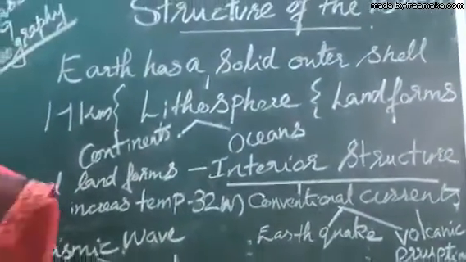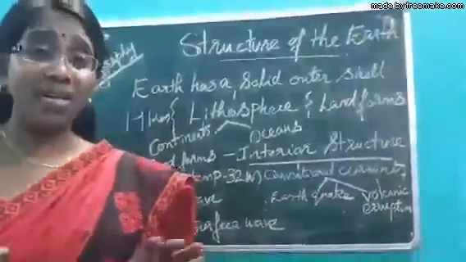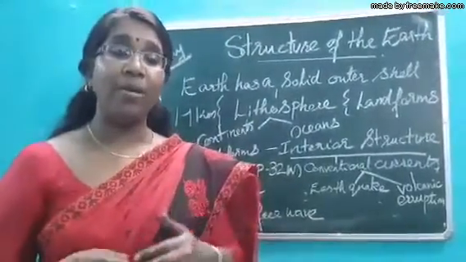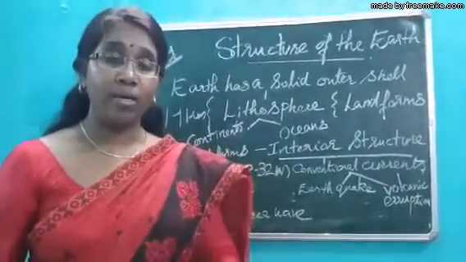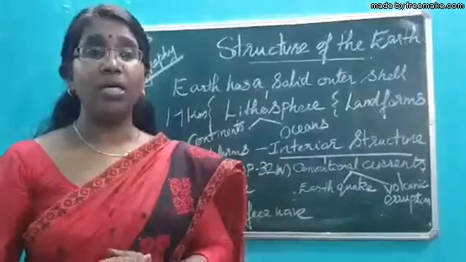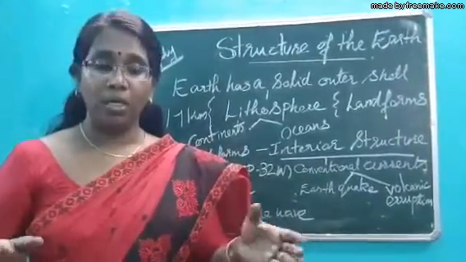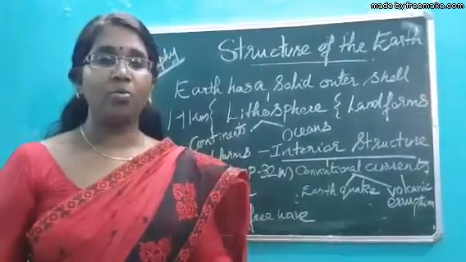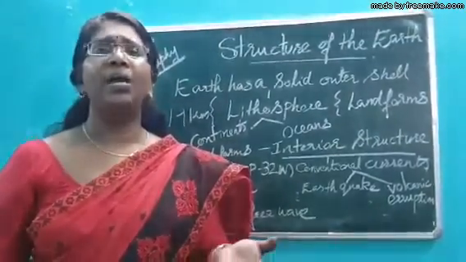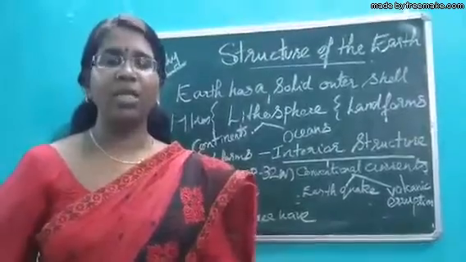If the lithosphere is the outer crust, then what may be the lower part of the earth? We know up to the lithosphere, because we are living on the lithosphere. All the houses and constructions, plants growing, all these are on the lithosphere.